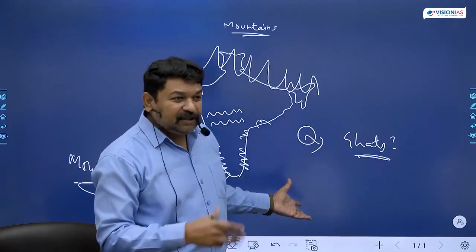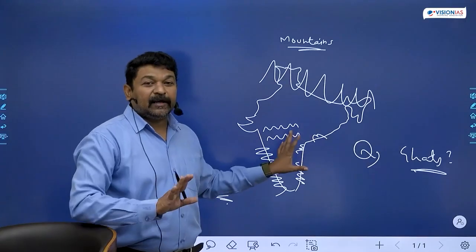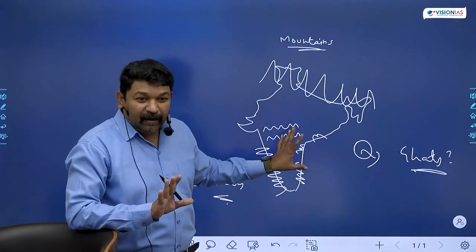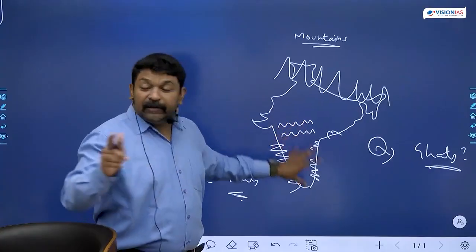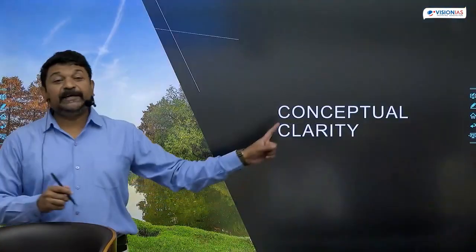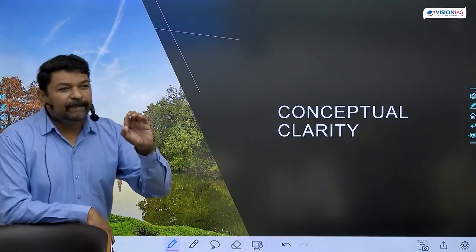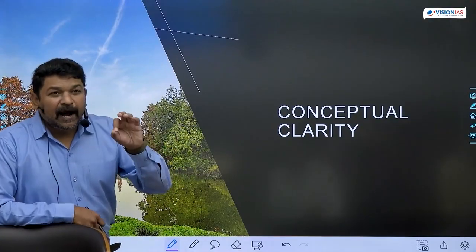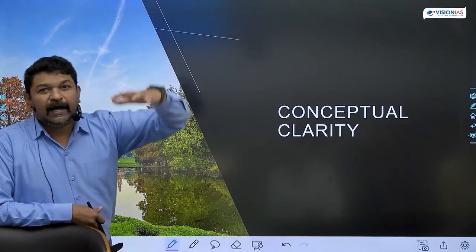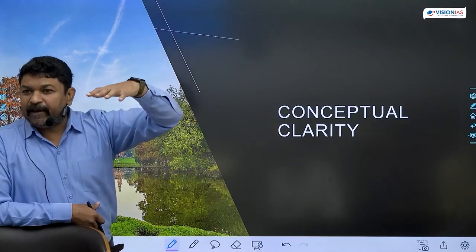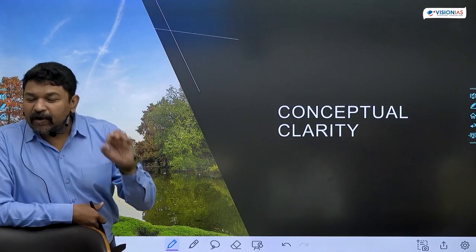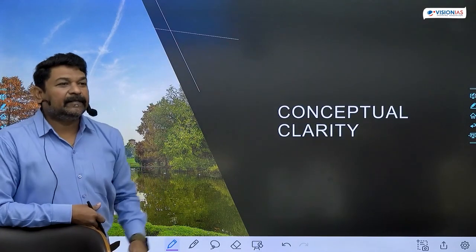Is it clear? See this one. All of you know this, and so I have taken this particular example. Fine. This is the way UPSC will be questioning, which is what is meant by conceptual clarity. And so we should have everything, the knowledge, right from the basics to the peaks, in a very, very clear manner. Once the concept is clear, you can write anything.